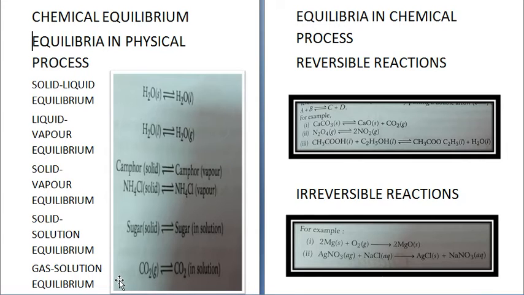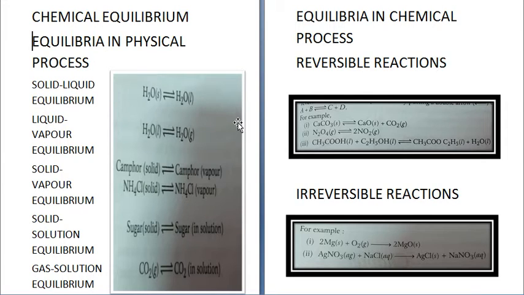An example is carbon dioxide, which is in gaseous state. It can dissolve in solution, and from solution, gaseous carbon dioxide can again be obtained. So these are the equilibria in physical processes where the state of the substance is changing from solid to liquid or liquid to gas, and it can again be converted back into the original form.